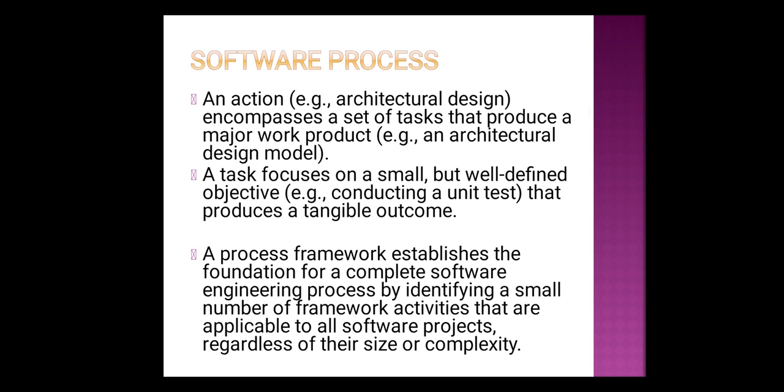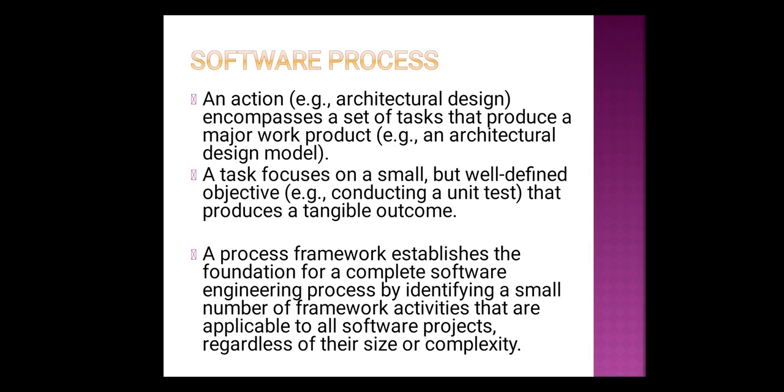Now let us see what you mean by an action. An action encompasses a set of tasks that produce a major work product. So what is this work product? Whenever you are developing a software, many different products are generated at the end of each and every phase. That can be considered as a work product.